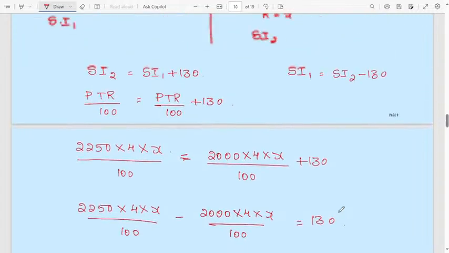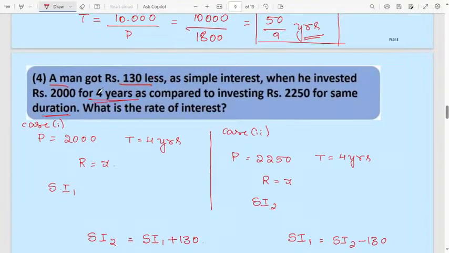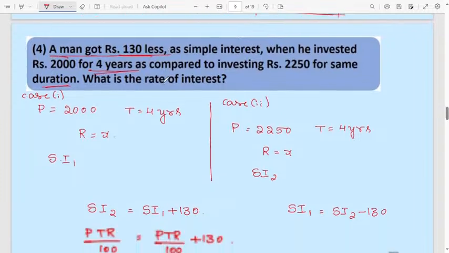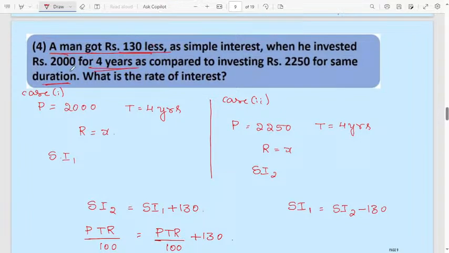Very easy problem. See here they have given a man got 130 rupees less. This is the very important line. How to write this one is very important. When he invested 2000 for 4 years, this is the first case. He has to get 130 rupees less simple interest compared to the second case. Simple interest 1 will be equal to simple interest 2, the second case, minus 130 rupees. If you know how to write this step, then you know how to simplify and solve, and you will get the answer.